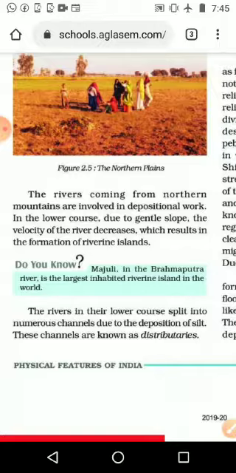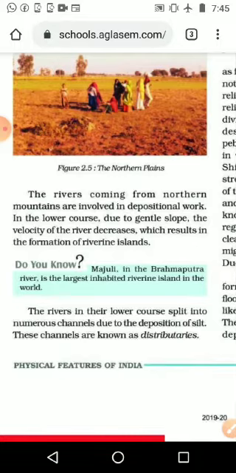Those who have visited the Ganga know the width of the Ganga. If you are looking from a distance, we can see waves even in the Ganga river, that much broad and long a river it is.